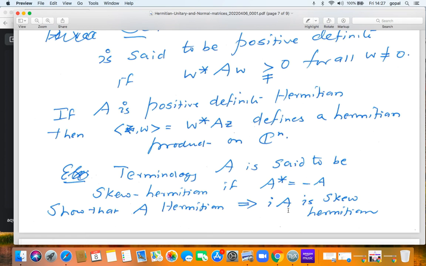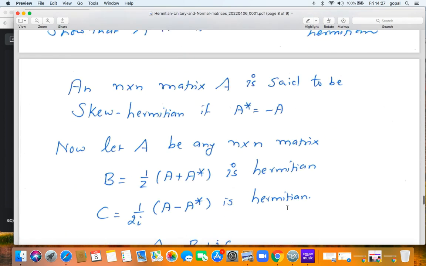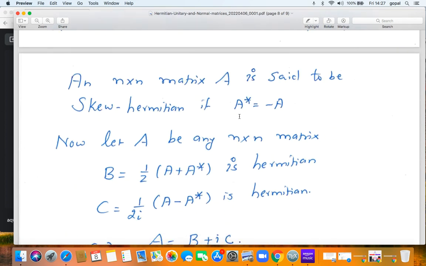If A is Hermitian, i times A is going to be skew Hermitian. An n cross n matrix is said to be skew Hermitian if A star equals minus A. I just said it. Now let A be an n cross n matrix of complex numbers. Then look at A plus A star. By the way, A star star is A.